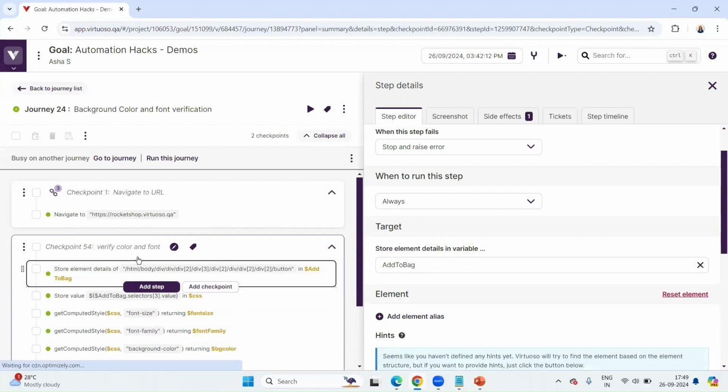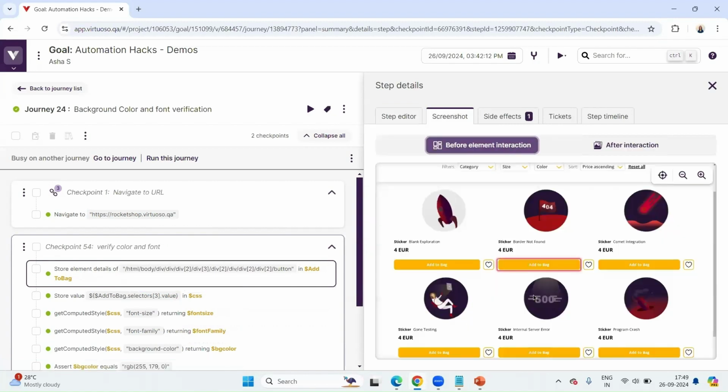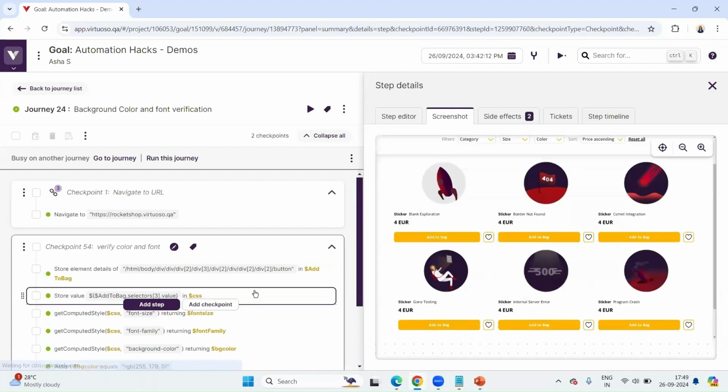Now let's suppose for this scenario, I have taken this button. As you can see, the button has a different color and also a different font. Even the font color of that text is different and the color of the entire container is different. In case we want to validate that, all we have to do is store the class or the CSS property in the variable.